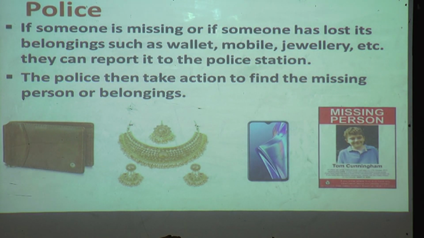Suppose a person is missing or someone has lost a wallet, mobile or jewelry, where do we report? We report to the police station. The police then take action to find the missing person or belongings. They will start searching for whatever things we have lost.